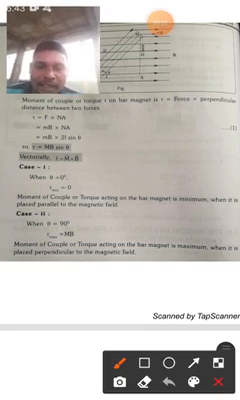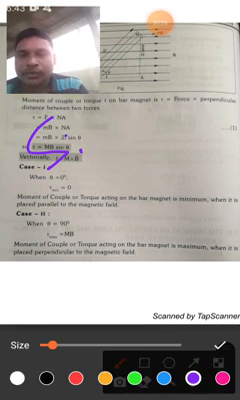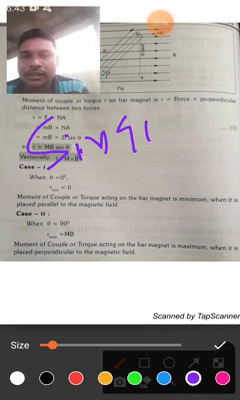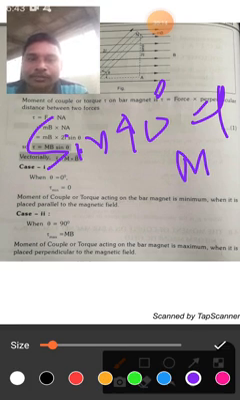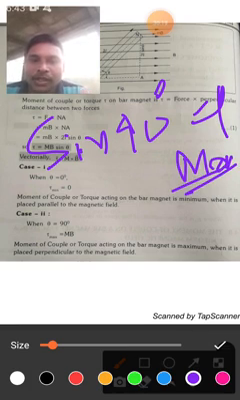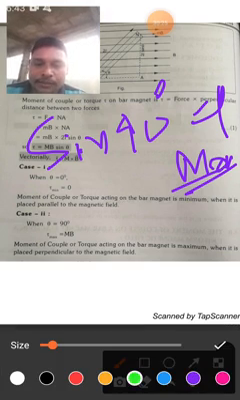Whenever it is going to be maximum, consider sin 90 degrees, which is equal to 1. This 1 is going to be the maximum. Whenever sin 90 is equal to 1, this should be the maximum. Then you can go for the moment of couple.